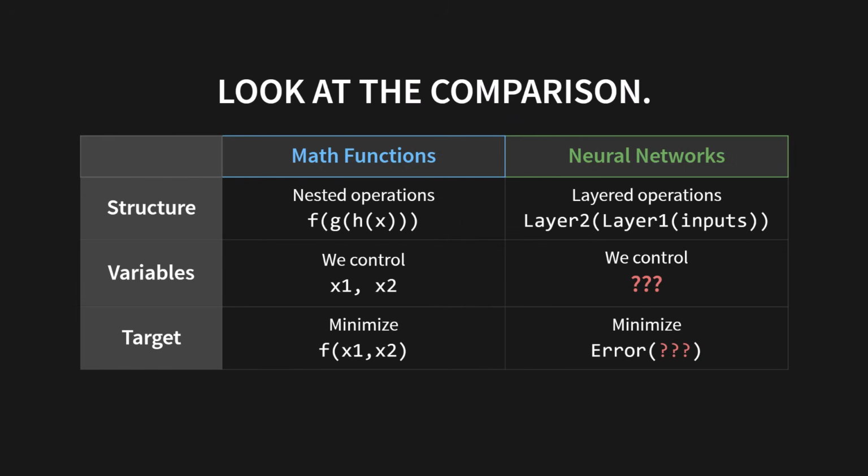Look at this comparison. Math functions have nested operations like f of g of h of x. Neural networks have layered operations like layer 2 of layer 1 of the inputs. It's the same structure. For our math functions, the variables we controlled were x1 and x2. Our goal was to find the values for them that minimize the function's output. But for a neural network, what are the variables? What are we trying to minimize the error of?